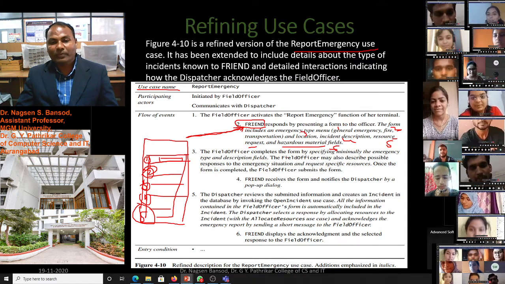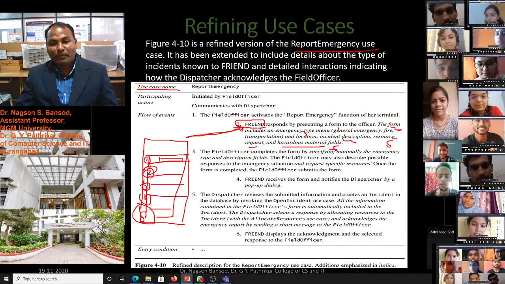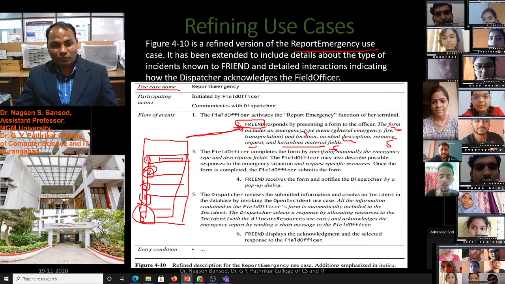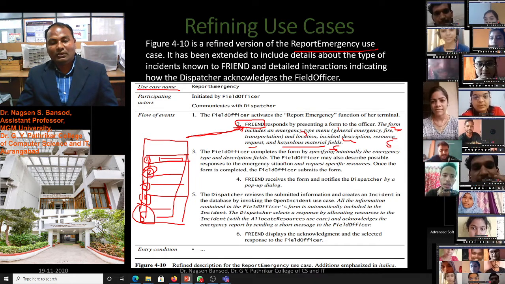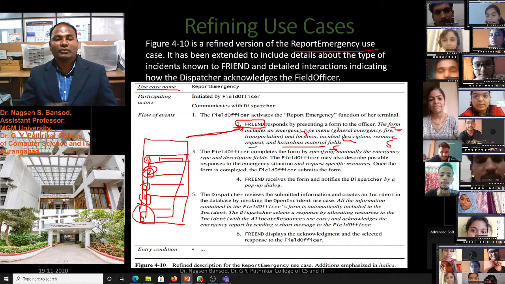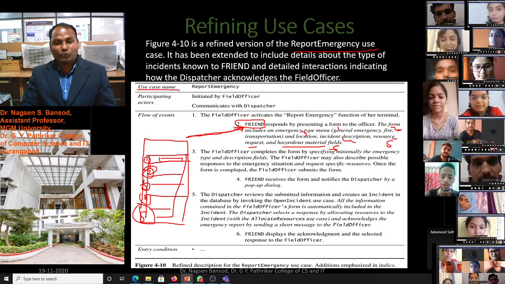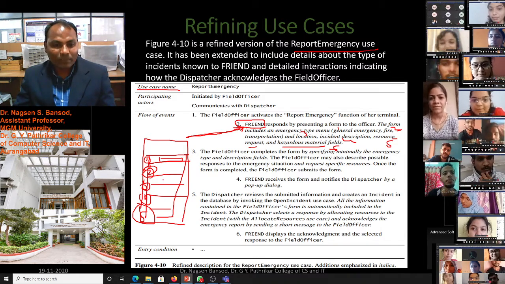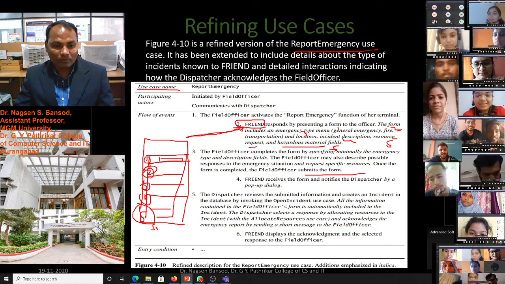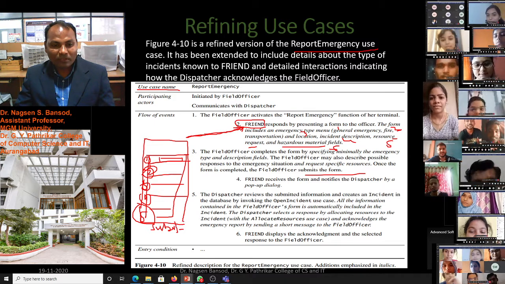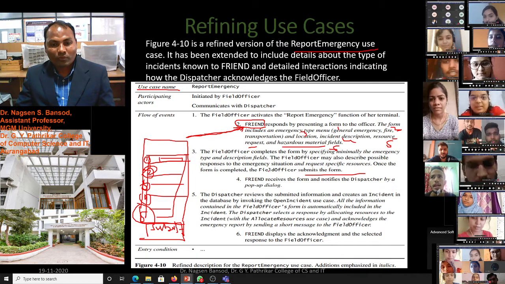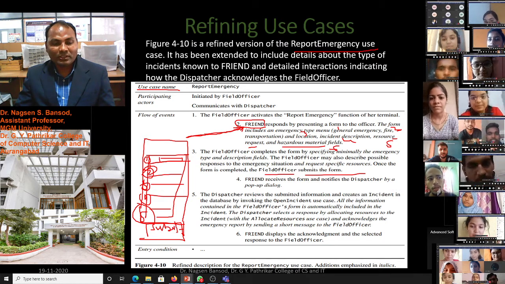The field officer completes the form by specifying, at minimum, the emergency type and description fields. The field officer should complete all these fields. Then the field officer may also describe the possible responses to the emergency situation and request specific resources. Once the form is complete, after filling in this form, the field officer submits the form. Here is the submit button. The submit button is at the end of the form. The field officer will click on this and submit it.